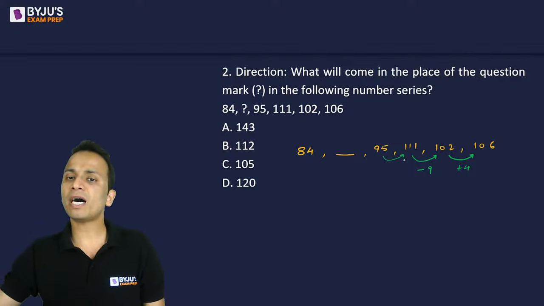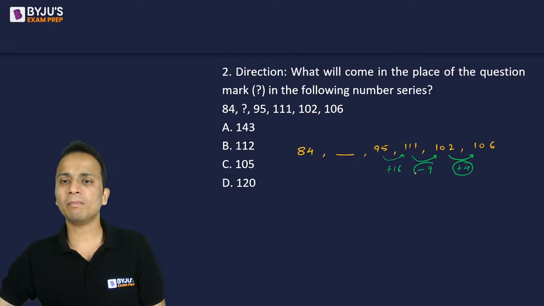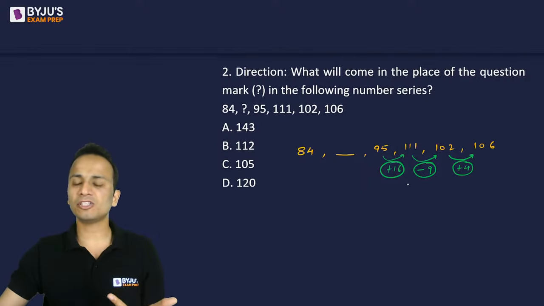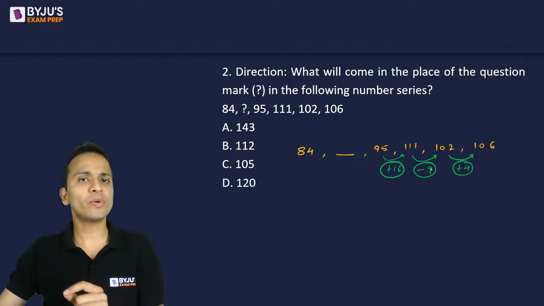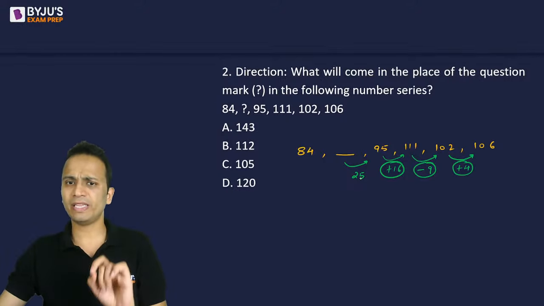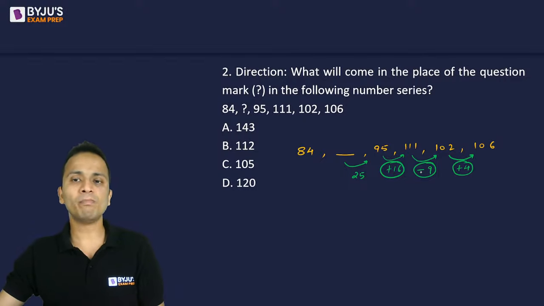Now from 95 up till 111, there is a difference of 16, or I can say that I can add 16 to go to the next value. Now you can observe plus 4, minus 9, plus 16. Numerically, if I look at these numbers, 4, 9, and 16, what are these numbers? These are perfect squares. 2 square is 4, 3 square is 9, 4 square is 16. So logically here, it should be 25. That is 5 square. One thing, you can also see alternate plus and minus signs. Plus 4, minus 9, plus 16, and then it should be minus 25.